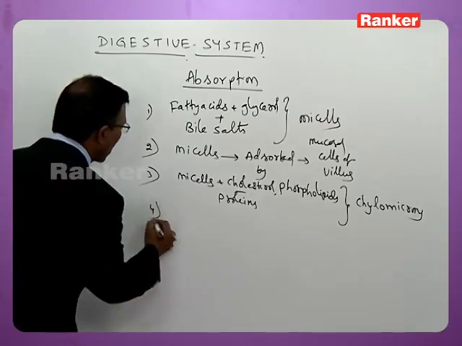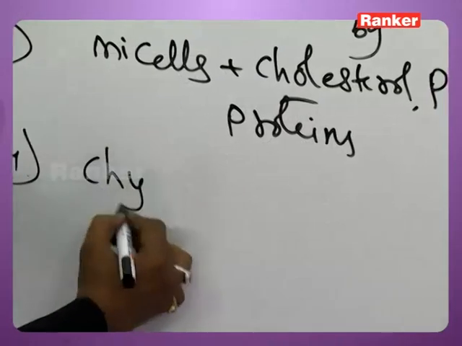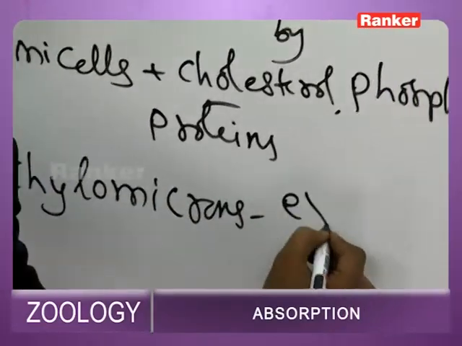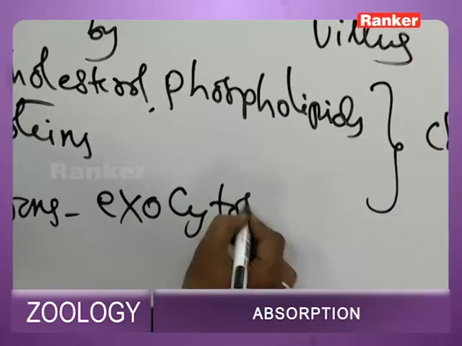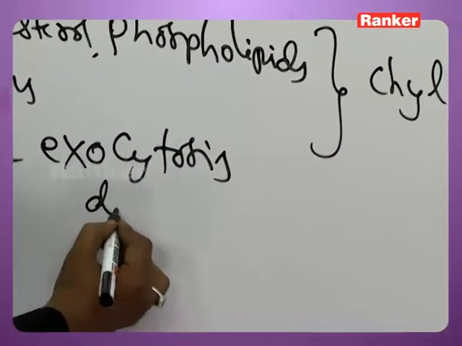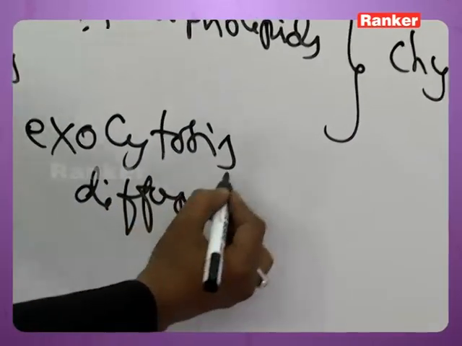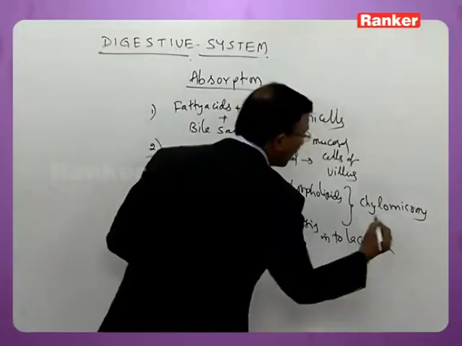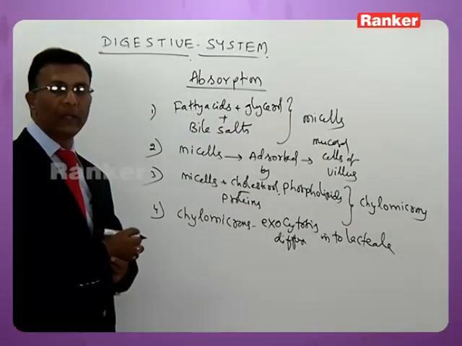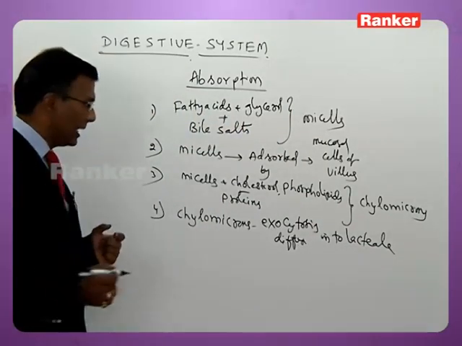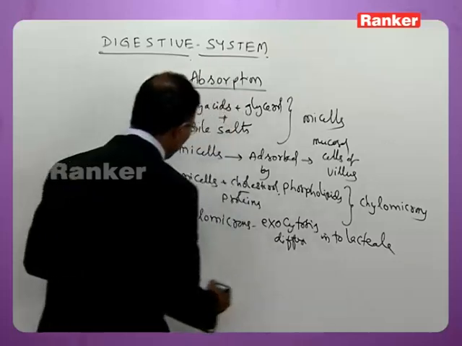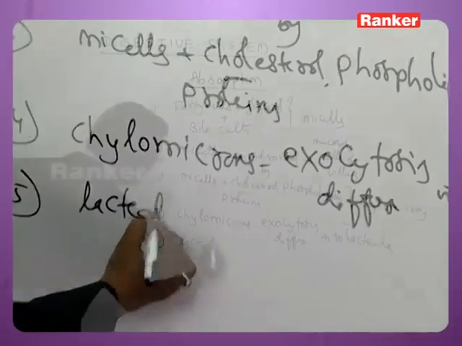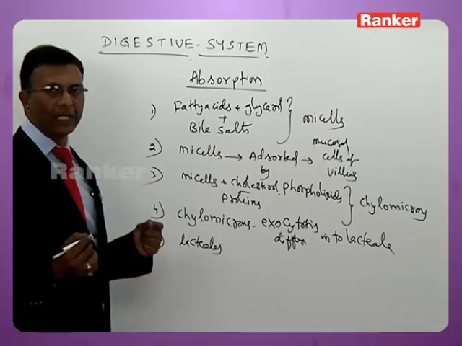Now these chylomicrons diffuse into lacteal by exocytosis process. Now the lacteals carry them. What are lacteals?